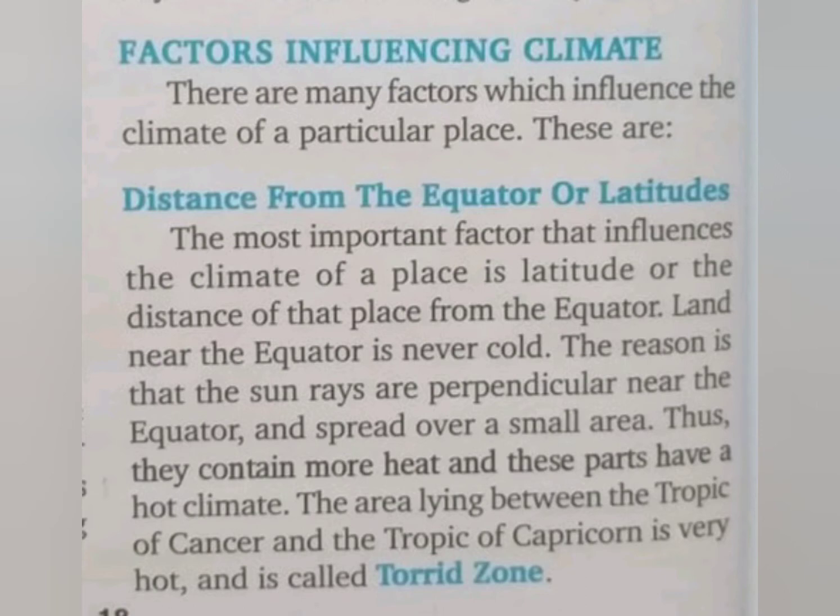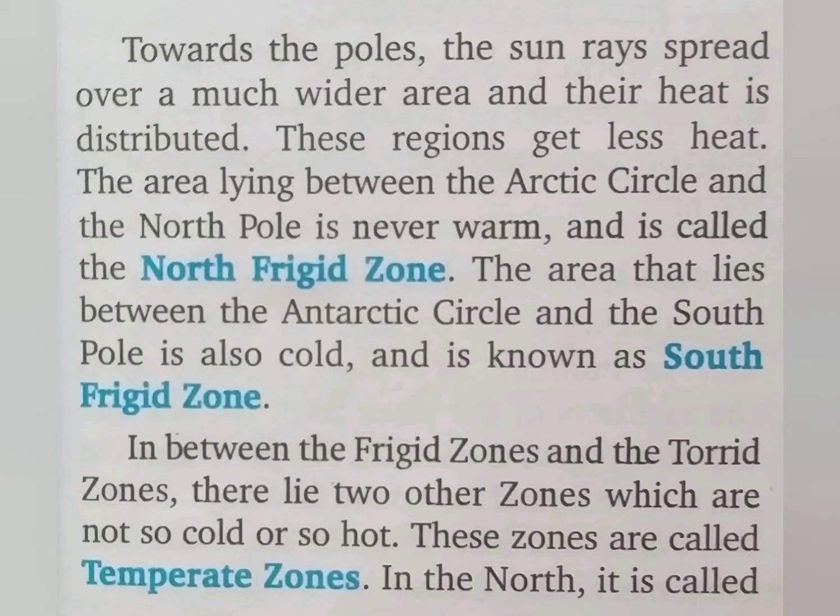a place. The area lying between Tropic of Cancer and Tropic of Capricorn is very hot and is known as the torrid zone. This is the hottest zone. The poles, the north frigid zone and the south frigid zone, are always cold. They are the coldest zones as they receive very little or no sunlight. So the climate here is cold.